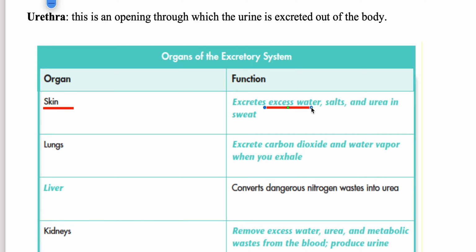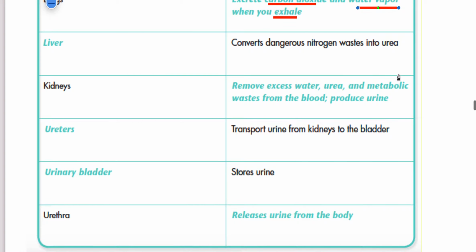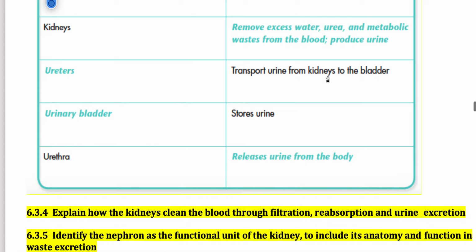Like skin: excess water is excreted in the form of sweat. It also has salt and some urea as well. Then the lungs excrete carbon dioxide when you exhale, along with water vapors. The liver breaks down the dangerous nitrogenous wastes and converts them into a less toxic compound, urea, which is further released from the body as urine.